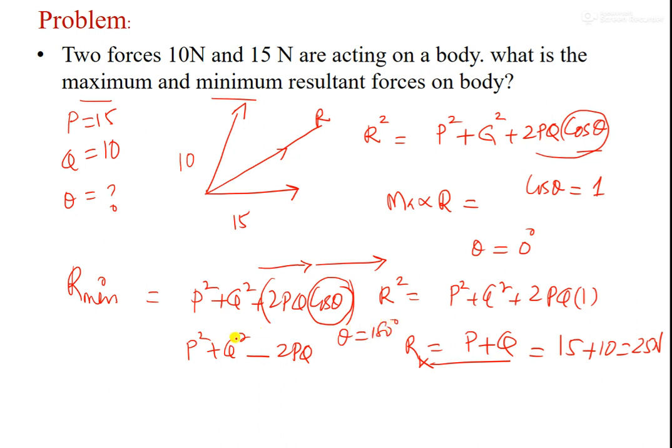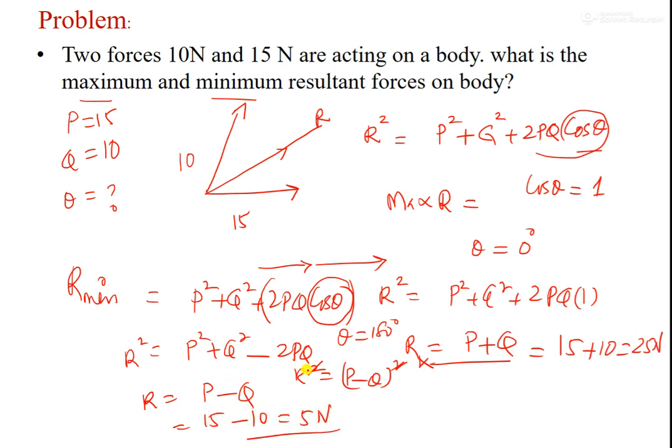That means they are acting in opposite directions. It is P minus Q. Again, R square we can convert into P minus Q whole square, so 15 minus 10 is equal to 5 newtons. So this is how we find the minimum and maximum values for resulting forces.